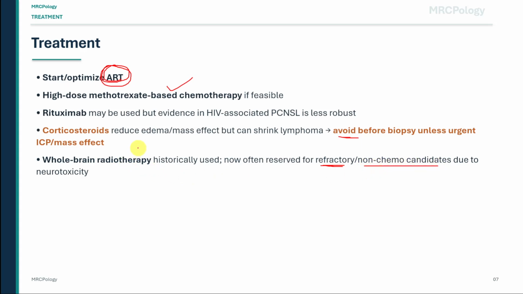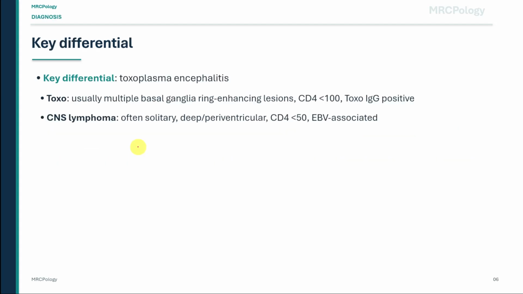If you remember one thing, remember this. In advanced HIV with an enhancing brain mass, toxoplasmosis is the key mimic, but a solitary deep periventricular lesion, very low CD4 count, EBV association, and poor response to toxoplasma therapy should make you think of primary CNS lymphoma.